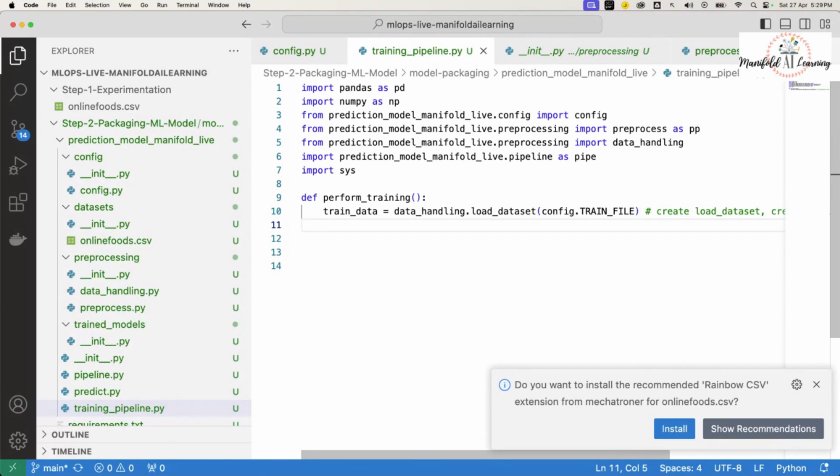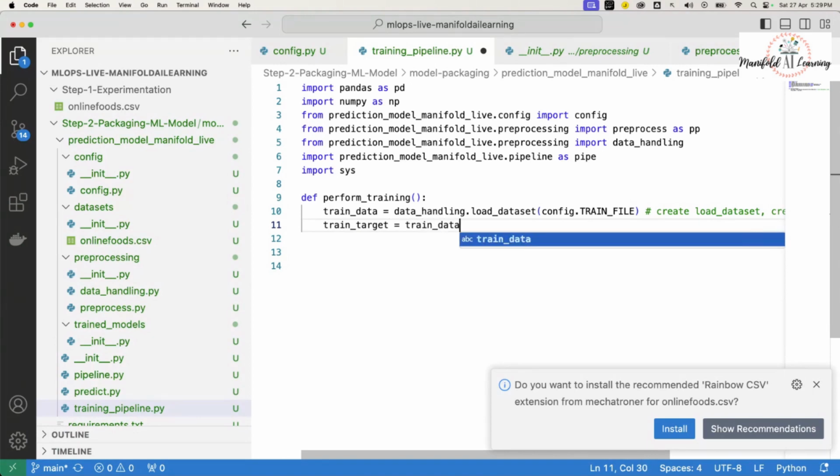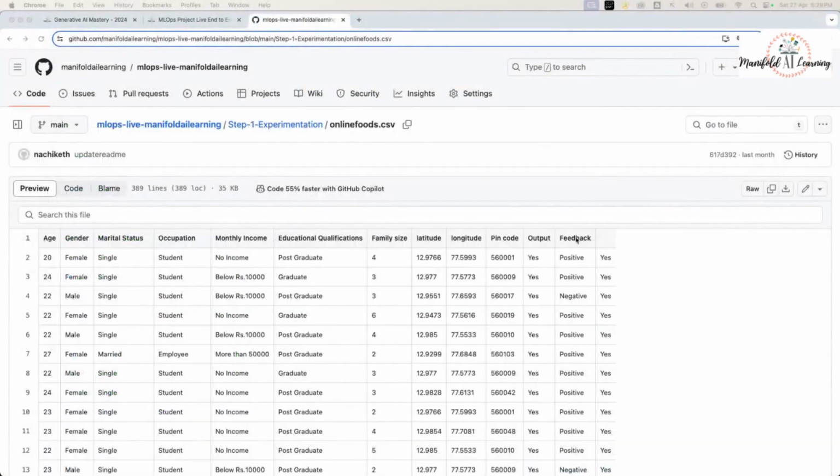Then I'll have to get my y. I'll say train target. To get my train target, from the training data that I'm going to get, I'm going to extract the target column, and then we can go ahead and perform some activity.